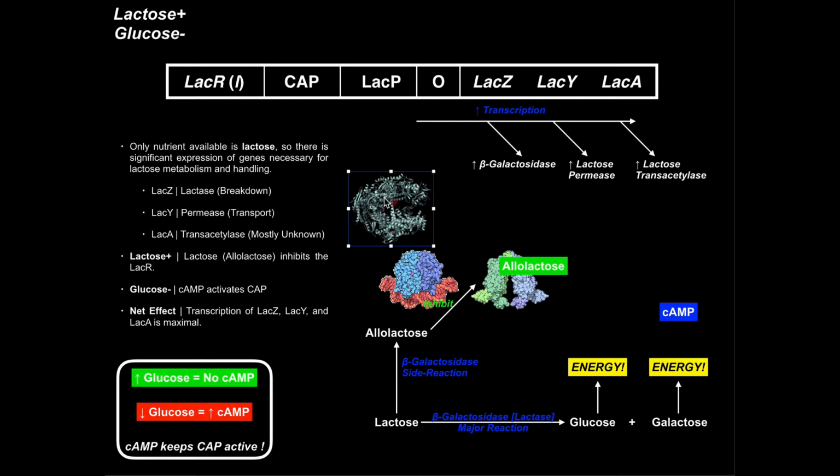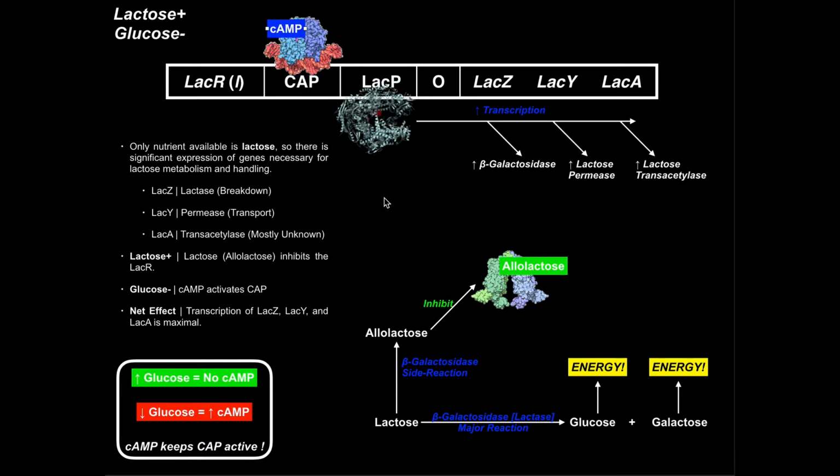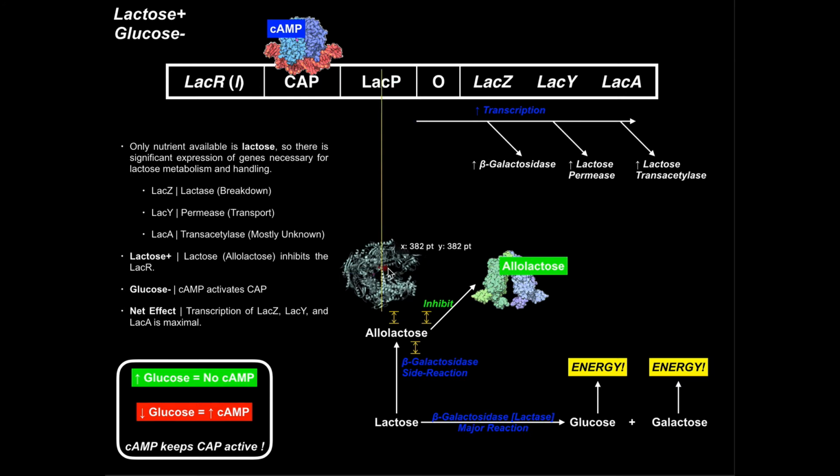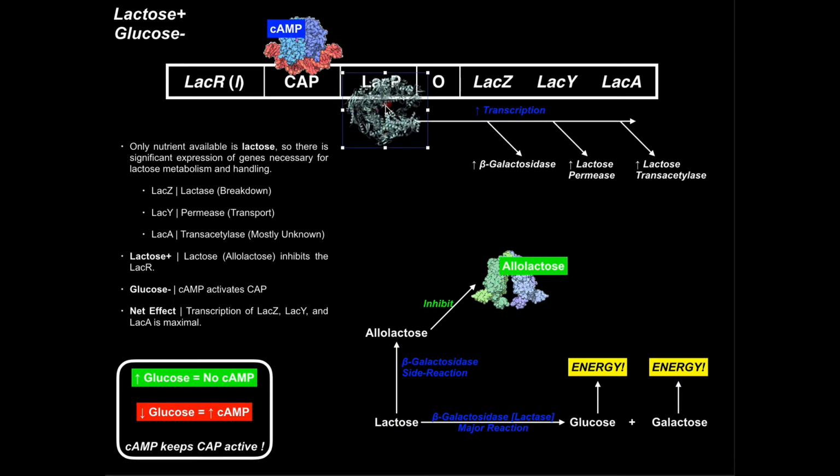Okay? But the fact is, we have cyclic AMP, lots of it. That binds to CAP, that activates CAP, allows it to bind to the CAP binding region, which then allows this RNA polymerase to come over here and bind to the promoter. And in conjunction with the inhibition of the LAC repressor, we get transcription of all 3 of these genes. Okay?